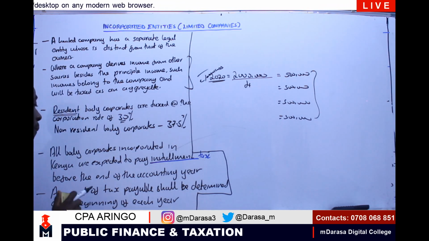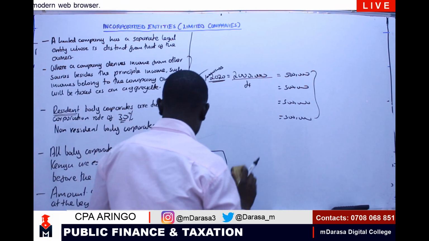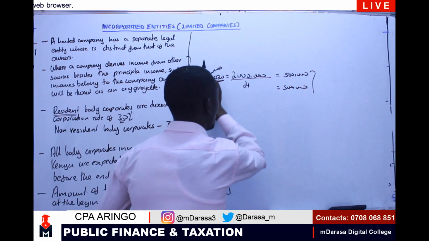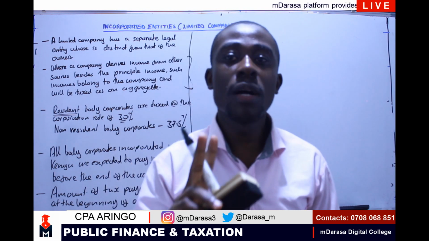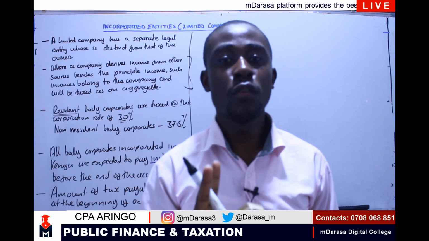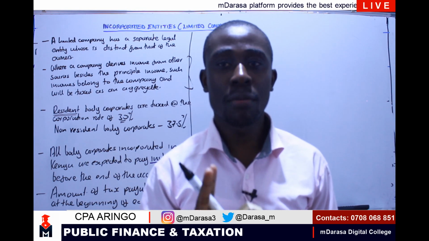We are saying that the amount of tax payable shall be determined at the beginning of each year. The question will be, my good students, how are we going to determine this tax that you're supposed to pay? You normally have 2 ways of determining the tax that you are expected to pay.